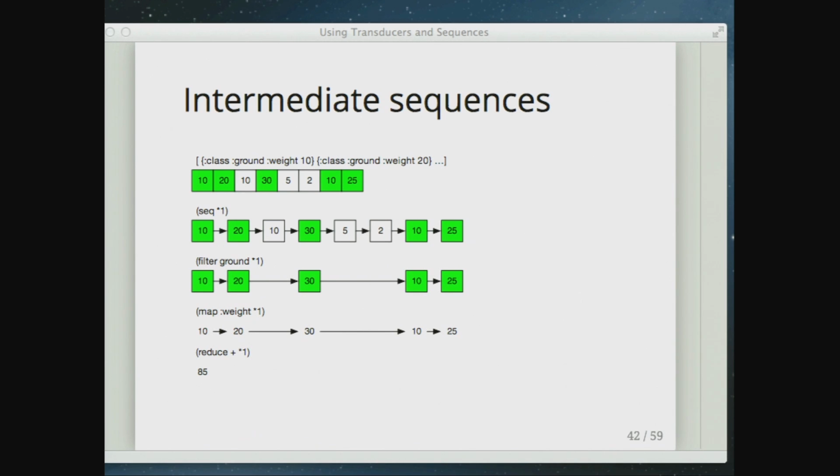And then we also use what are called transients, which, if you go down inside of a particular method, you can say, turn on mutability, do some stuff really fast, and then turn it off again.